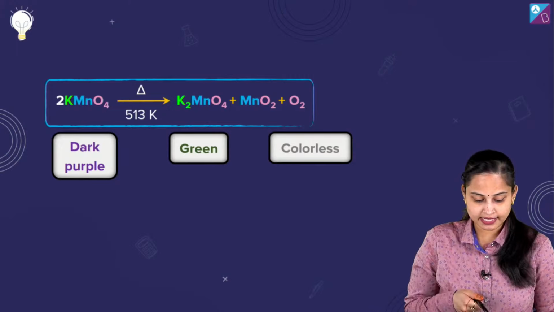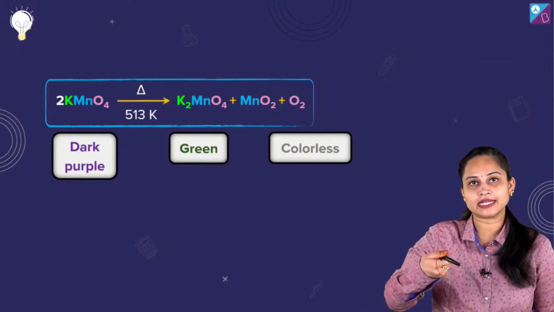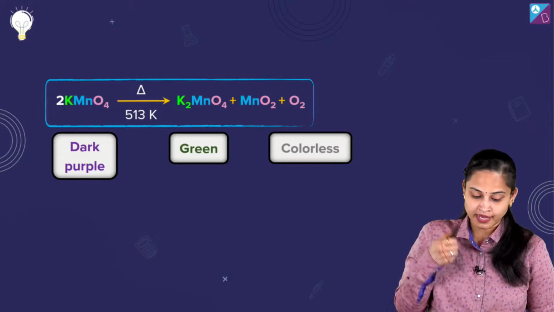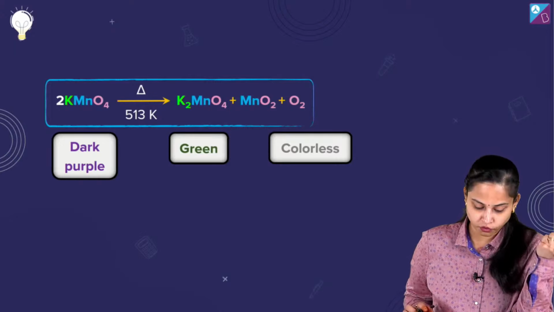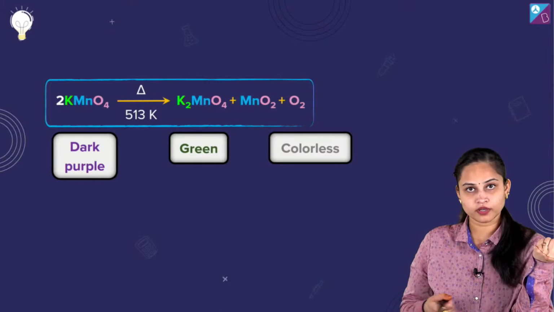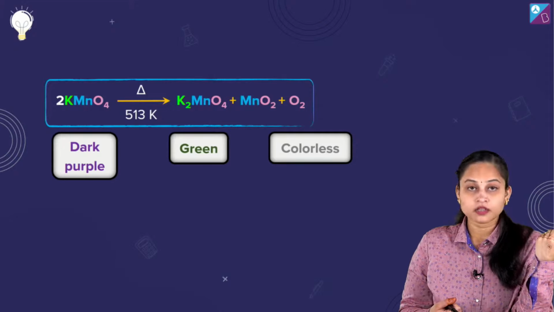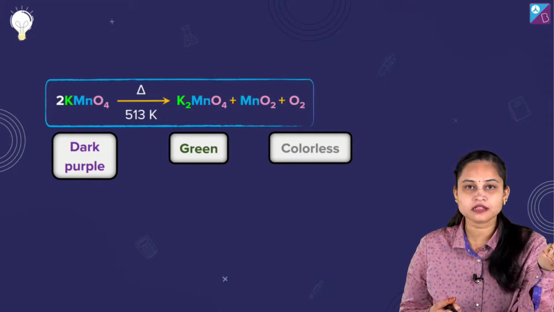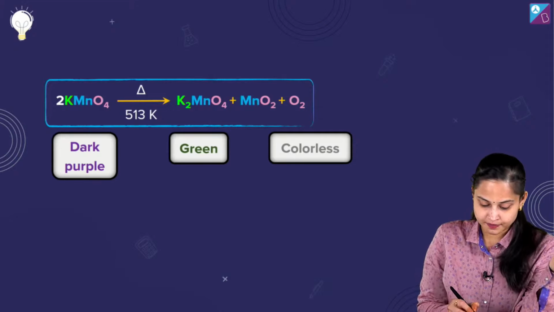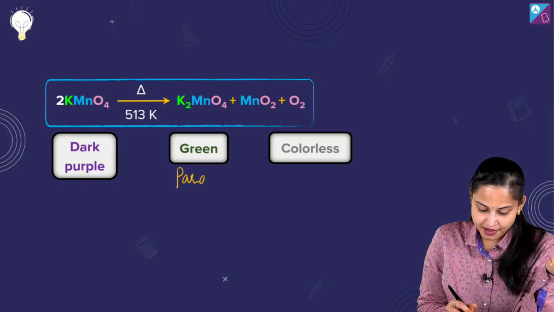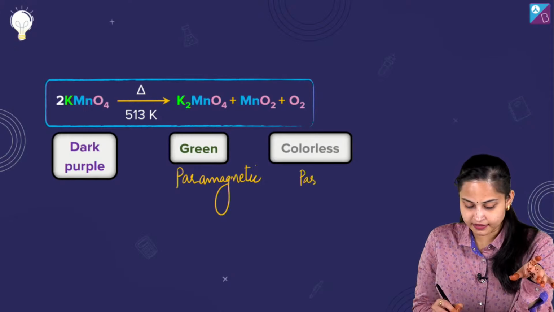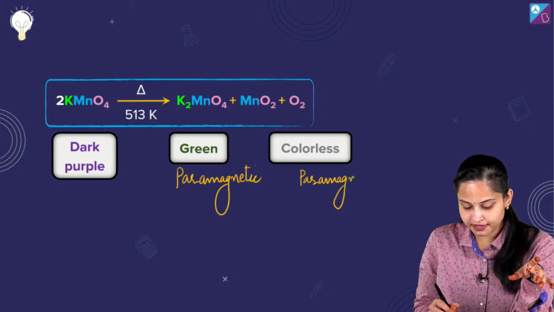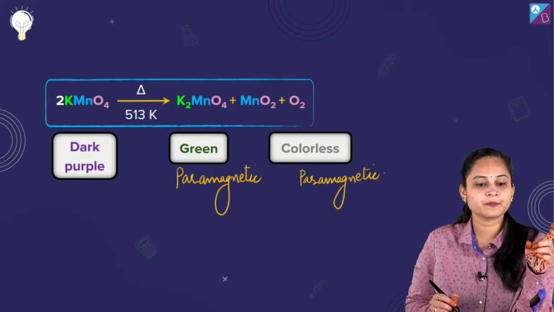Okay, तो यहाँ देखिए it's potassium permanganate. इसको हमने heat किया at about 513 Kelvin, and we are going to get K2MnO4. This K2MnO4, yes, it's green in color and it's paramagnetic. It's green and it is paramagnetic. Well, if I just talk about oxygen, it's paramagnetic and colorless. Fine.